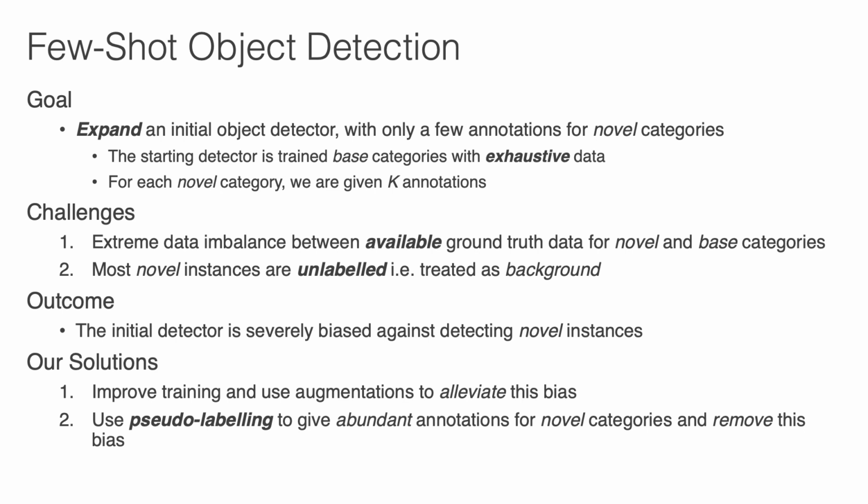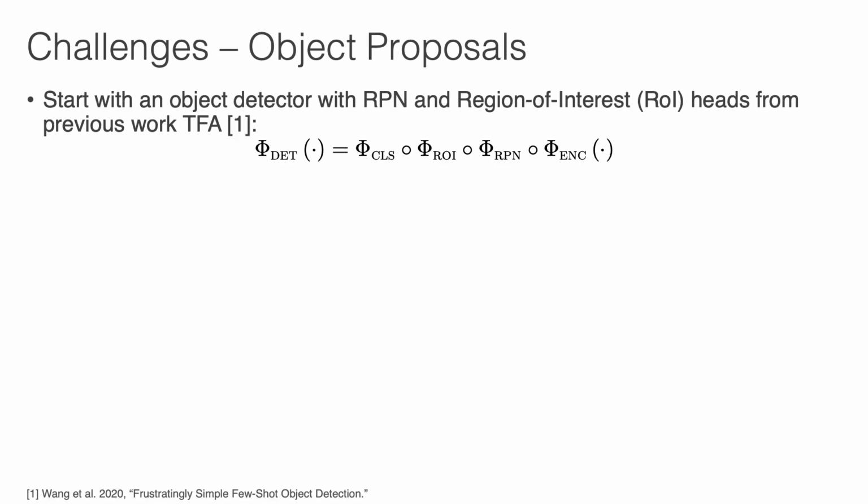Our solutions are to first improve the training and use augmentations to alleviate this bias. Second, use pseudo-labeling to give abundant annotations for novel categories and remove this bias. Now we shall take a closer look at the challenges.